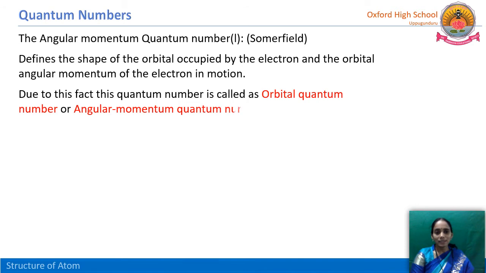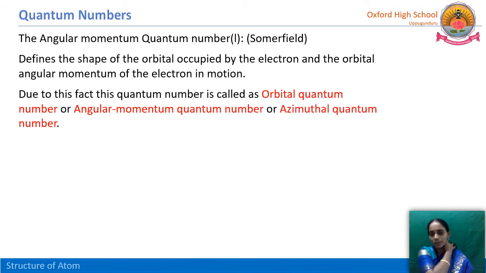Due to this reason, this quantum number is also called the orbital quantum number, because it gives the information about orbital shape, or the angular momentum quantum number, because we are giving the shape by calculating the angular momentum. It is also called the azimuthal quantum number. So three names are there for this.